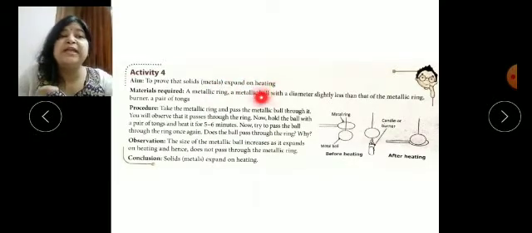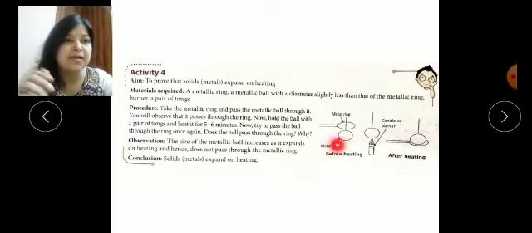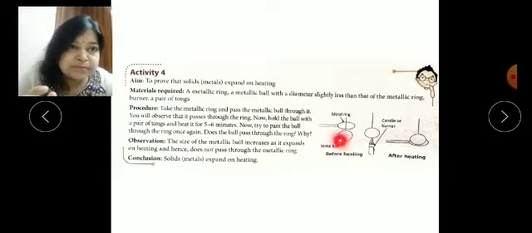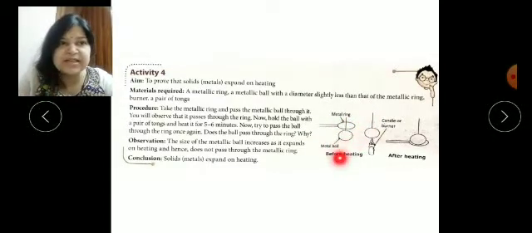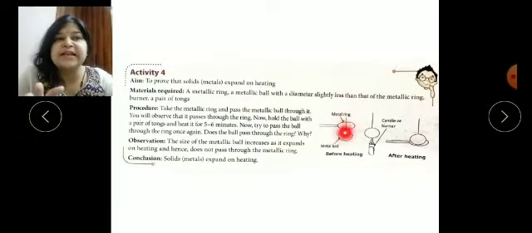expand on heating. Here you can see in this first picture there is one metal ring and one metal ball. Metal is solid, as we all know, they are rigid and hard. You can see the difference in the size. The metal ball is a little bit of the exact size of this metal ring. They are both the exact size, so we cannot fix it, it will not go inside this metal ring. Our aim is to fix the metal ball into the metal ring.